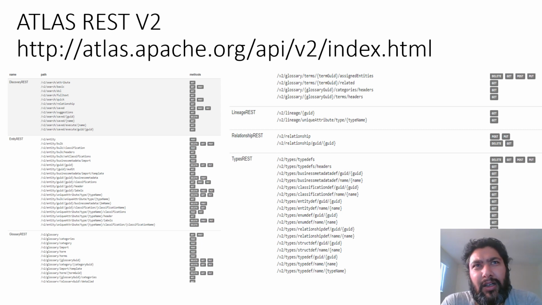And this other category of REST APIs are type based APIs. These APIs help you create different types for which you later end up creating different entities on top of it. So these are the basic broader categories that are actually supported by Apache Atlas version 2.